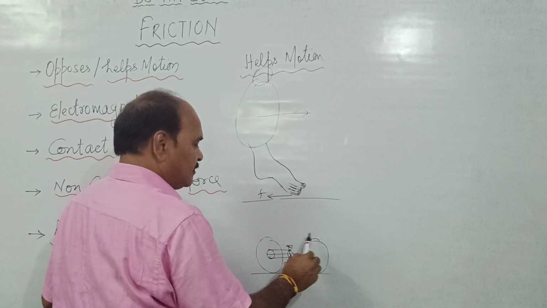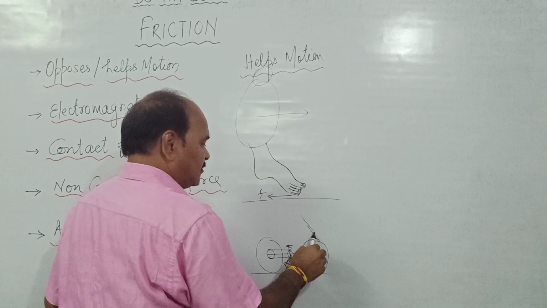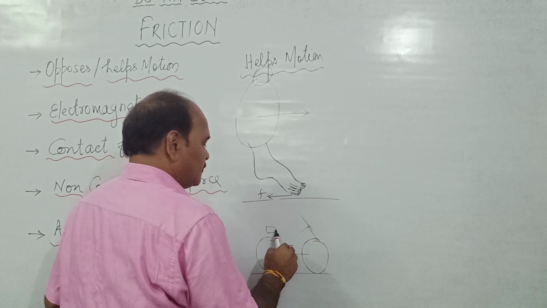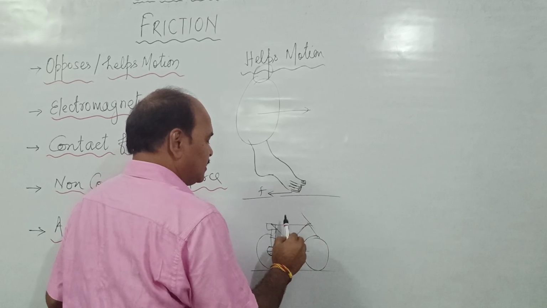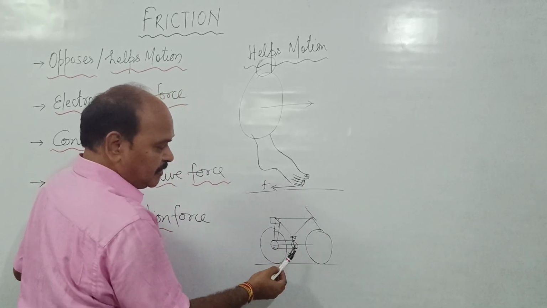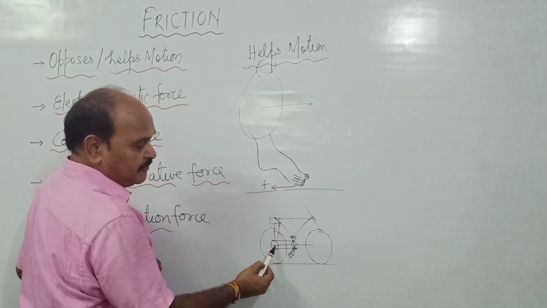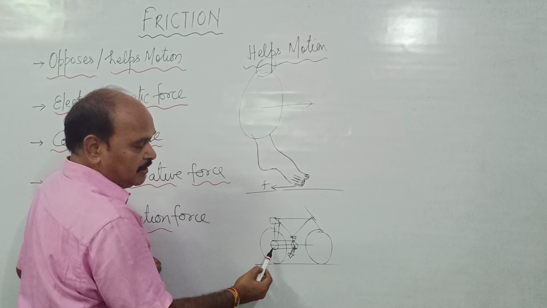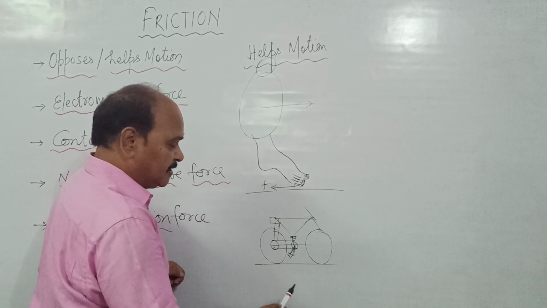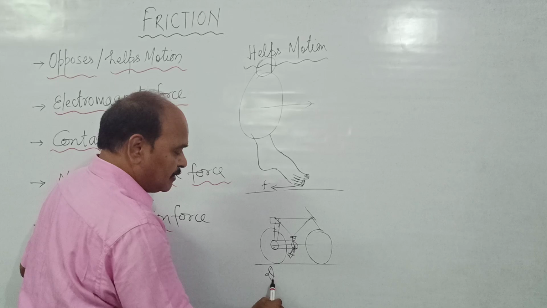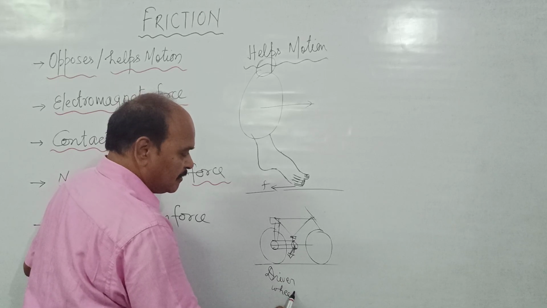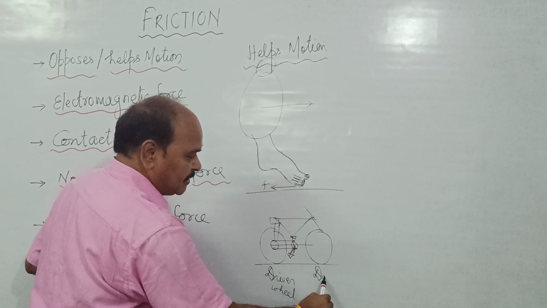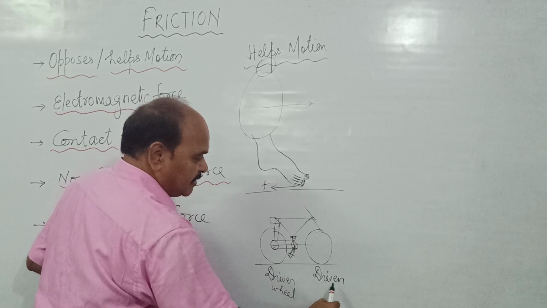And of course we have the whole structure of bicycle. Yeah, this is the whole structure of bicycle. So this wheel is the paddling wheel, and this is the driven wheel. This is driver wheel, and this is driven wheel, D-R-I-V-E-N, driven wheel.